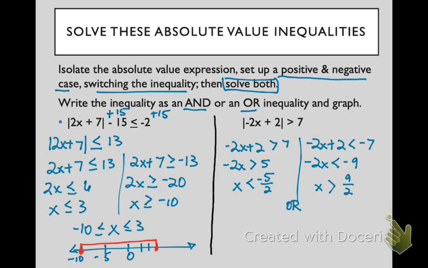No. So this is an OR inequality. When I graph it, it's on one number line. -5/2 is -2.5 and 9/2 is 4.5. So I put open dots at those points and show my shading off to the positive of 4.5 and to the negative of -2.5. All right, that was a lot, but that's how we do absolute value equations and inequalities.